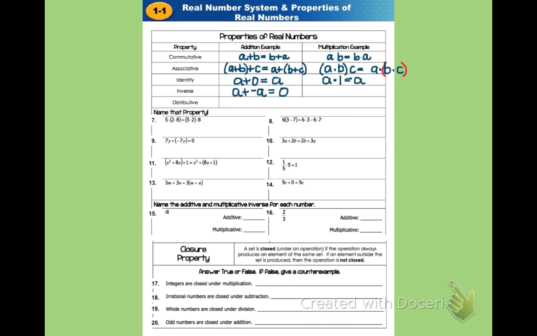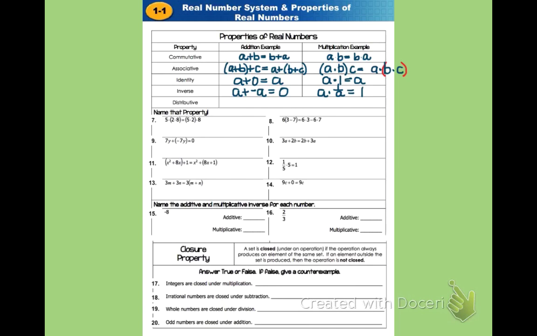Now, when we think about a multiplicative inverse, we think about what we'd have to multiply a number by to get it back to 1. And so when you think about, say, the number a, to get 1 out of a product of a and some number, we'd have to multiply by its inverse, which we sometimes call its reciprocal, and that would be 1 over a. So the inverse of a under multiplication would be 1 over a. And a times 1 over a would give you 1.